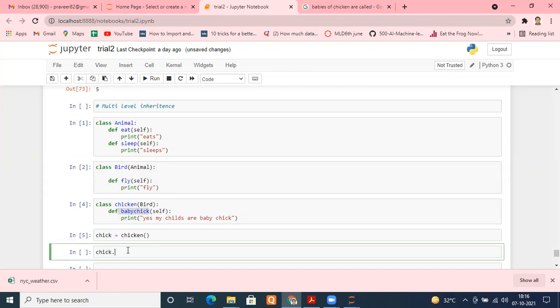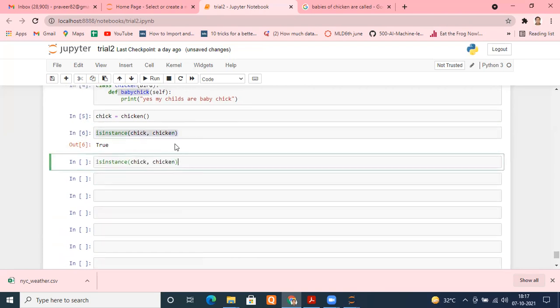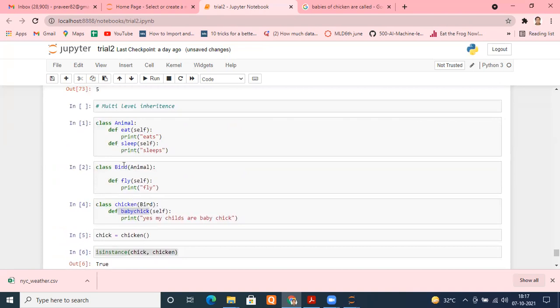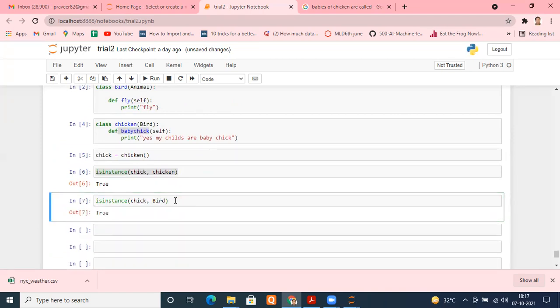We can check it with isinstance. Suppose chick is the object. Let me check any class name I want to type. First check the first level, that is chicken. Let me run this. It returned true. Yes, I'm an instance of the chicken class. Let me copy it and go one level above, from chicken to bird, because it has been derived from bird. Again true.